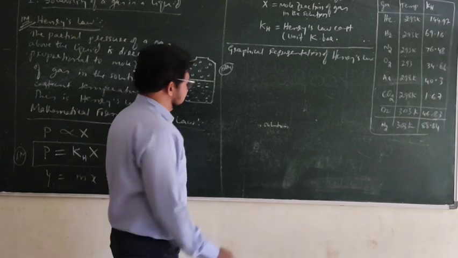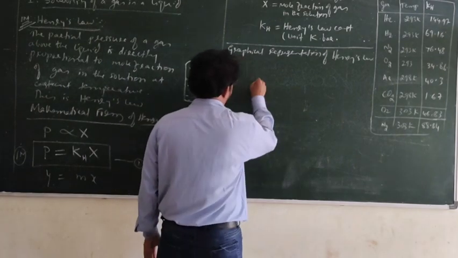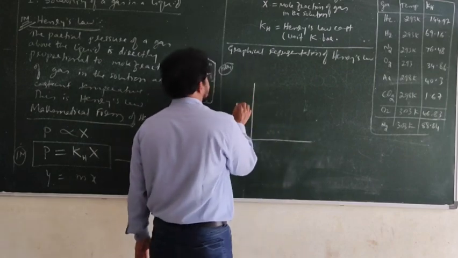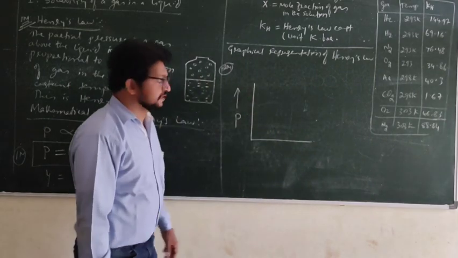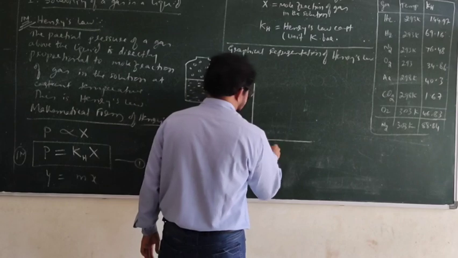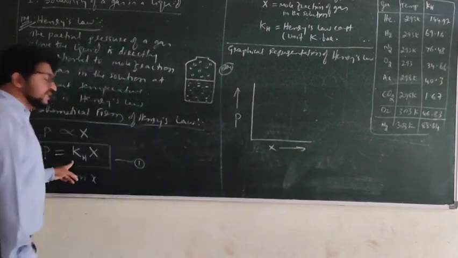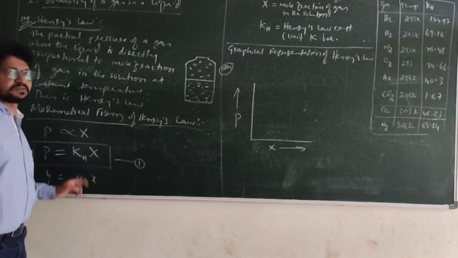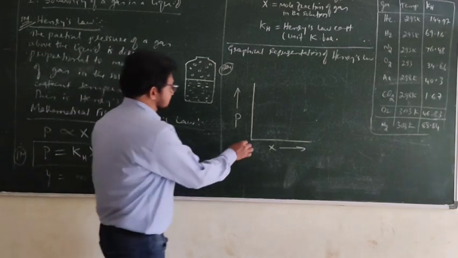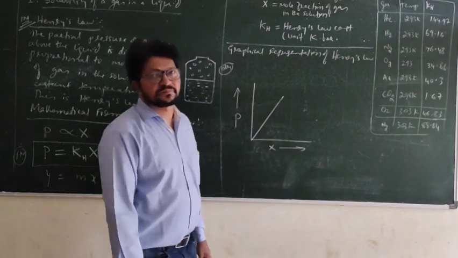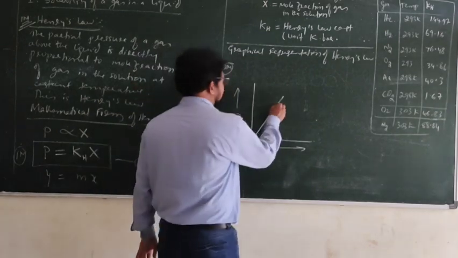Graphical representation, y equal to mx form. That means in the y axis, I take the partial pressure of the gas, and in the x axis, I take the mole fraction of the gas. What is the nature of the graph? y equal to mx. It is a straight line passing through the origin. Do you agree? What is the slope of the graph?